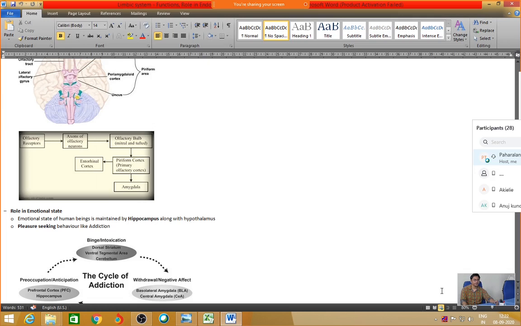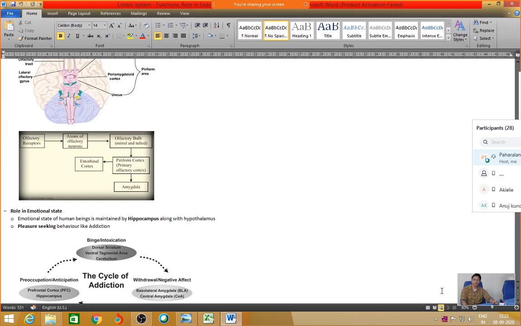Next, role in memory or role in emotional state. How are the emotions processed by the limbic system? First, you can see the hippocampus; with respect to memory, this word is very important. You're supposed to remember this particular part of the limbic system, that is the hippocampus and the hippocampal formation. We'll have an elaborate discussion regarding memory, but I'll just give you an overview here. The next important function is the emotional state, and how it is handled by the limbic system.